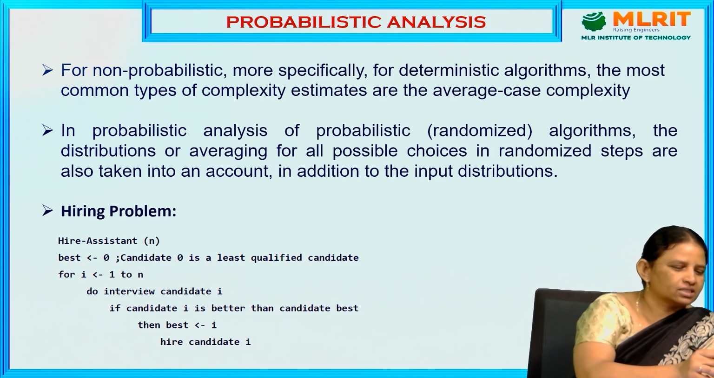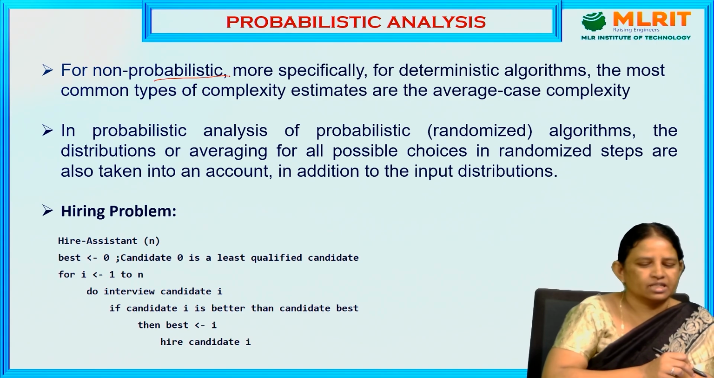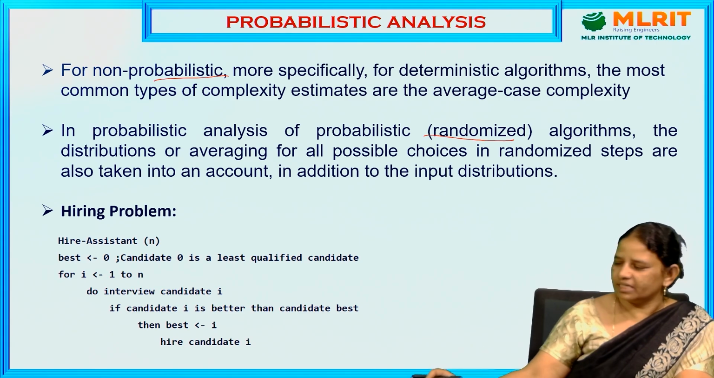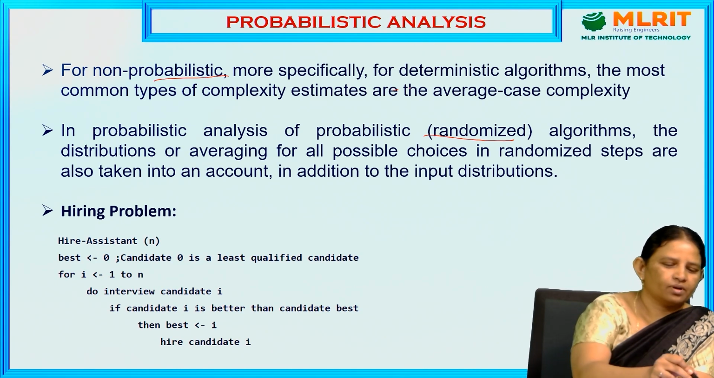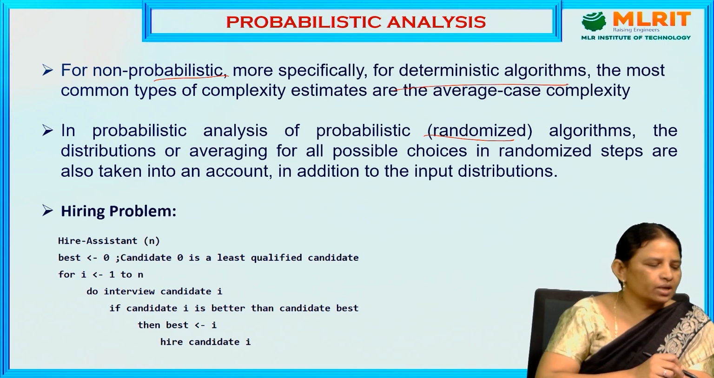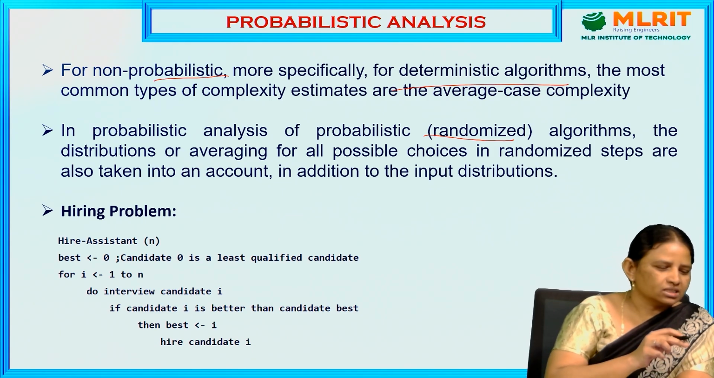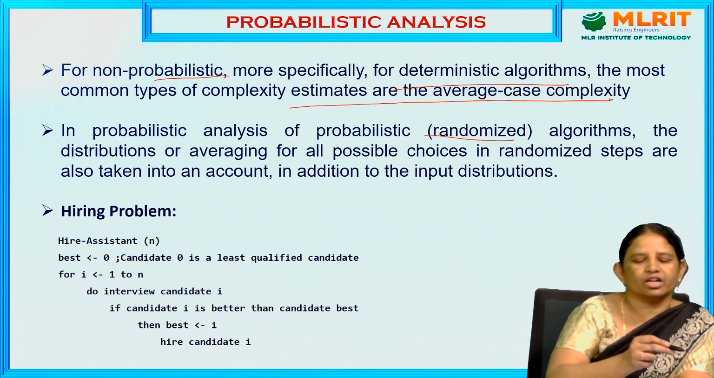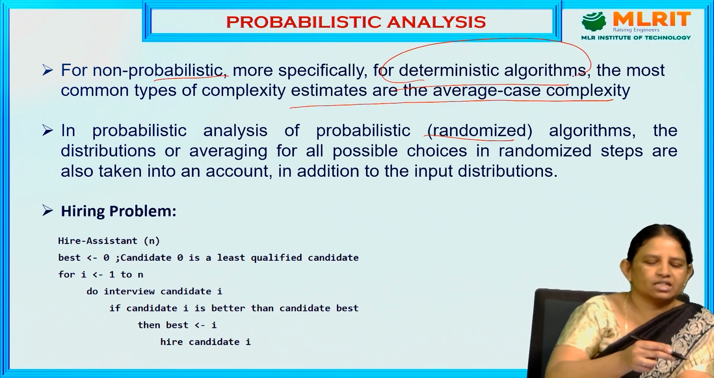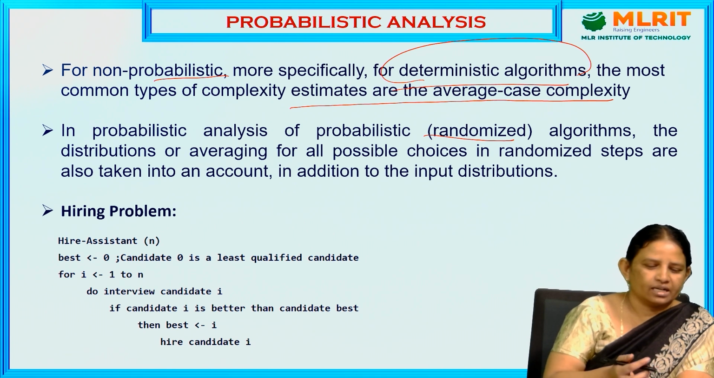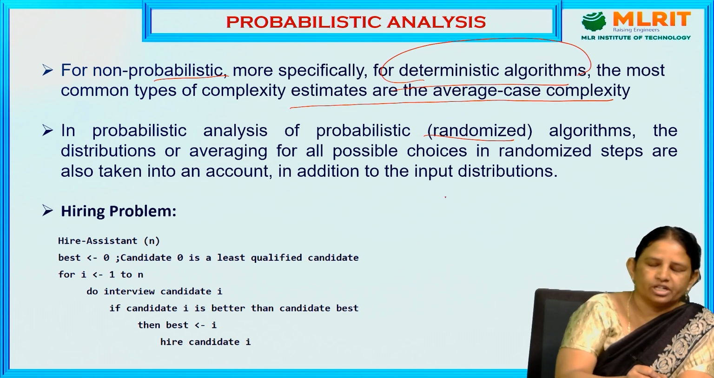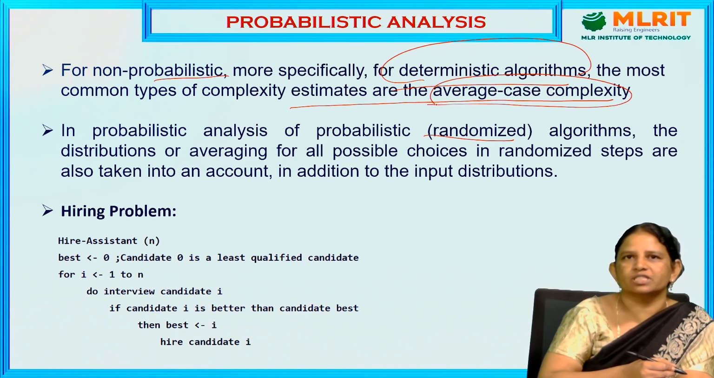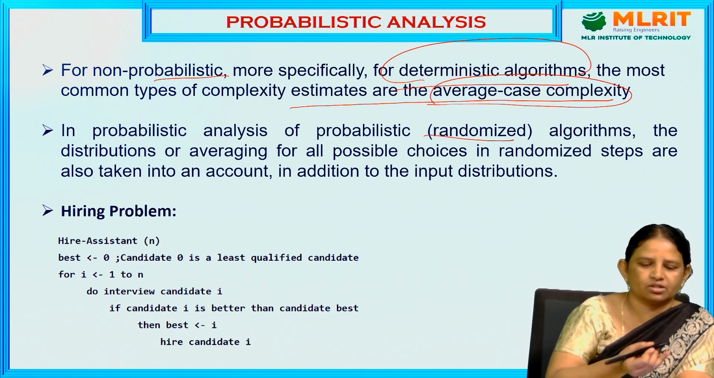In probabilistic analysis, one is a randomized algorithm and the second one is a deterministic algorithm. There are 2 types of probabilistic analysis. If you consider a deterministic algorithm, the complexity will be estimated based on the average case. In the case of deterministic algorithms, we decide the possibility of getting 6. That is the average case. In the case of a deterministic algorithm, we estimate the time complexity based on the average case.